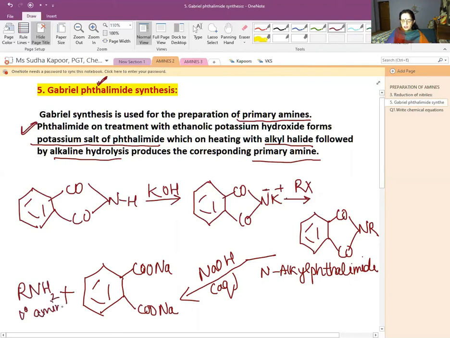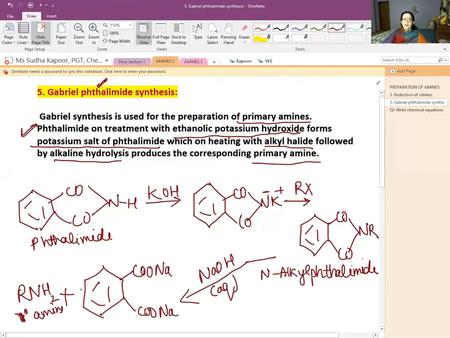So it is a very good preparation of 1 degree amine, a named reaction, very important part. First of all, we will be taking the phthalimide, treating it with ethanolic KOH. On further treating it with the RX, first we will be getting the potassium phthalimide. Then further treating with RX, we will be getting the N-alkyl phthalimide. And then on treating with the aqueous NaOH, we will be getting the sodium phthalate along with the 1 degree amine.